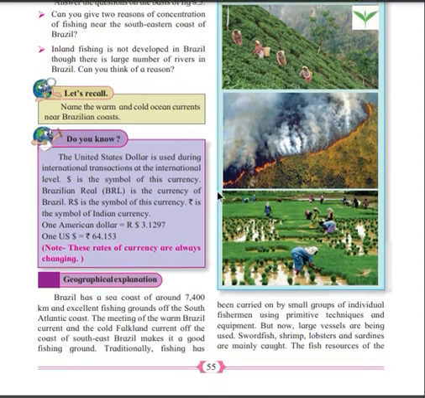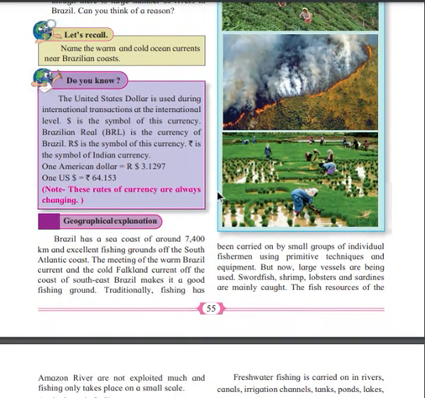If you see the explanation of this, Brazil has a sea coast of around 7,400 kilometers. If I talk about India, it has a coastline, which means we can also say the sea coast, of 7,500 kilometers. An excellent fishing ground of the South Atlantic Ocean. Yes, if you see, the fishing grounds are very nice in the south side.